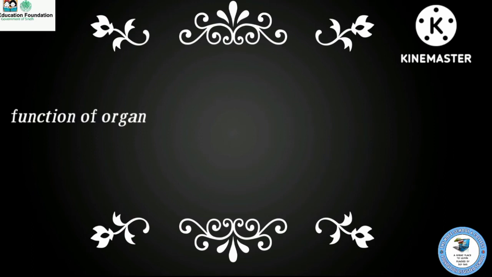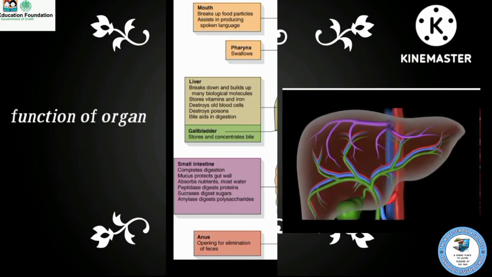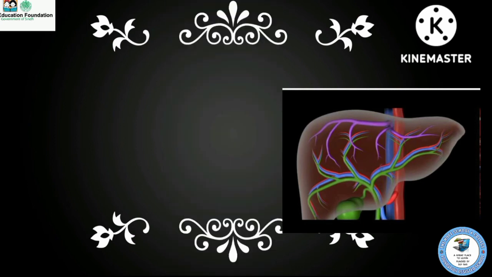All organs play an important role in our body. So the first organ is the liver. The function of the liver is the breakdown and buildup of many biological molecules. Second is the small intestine. The small intestine helps in complete digestion.